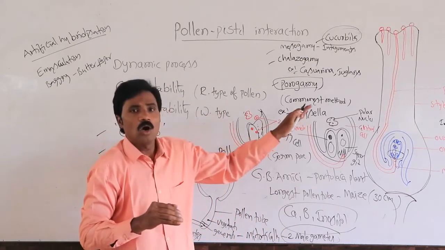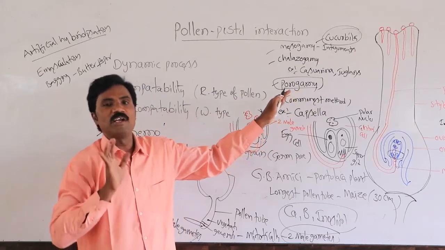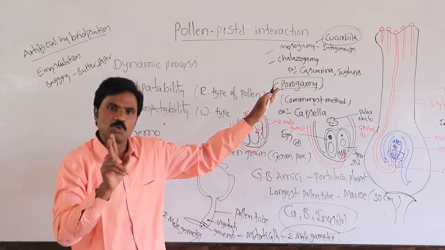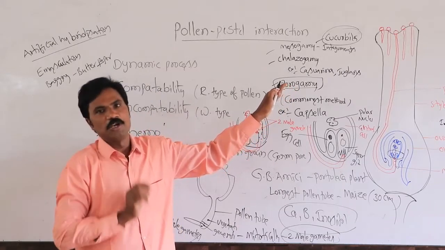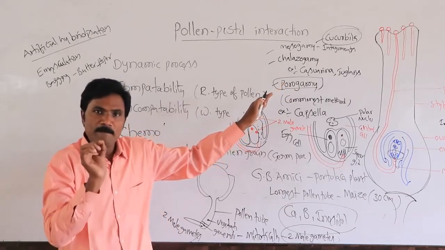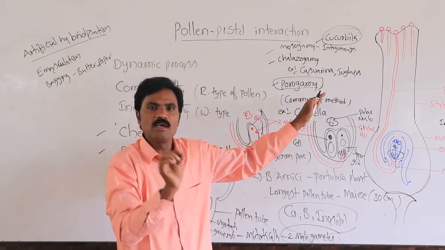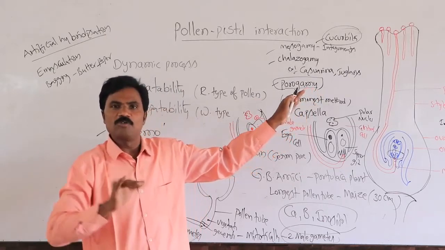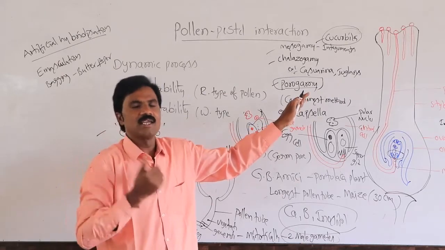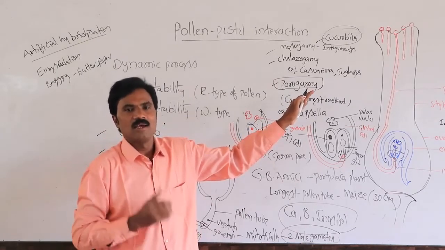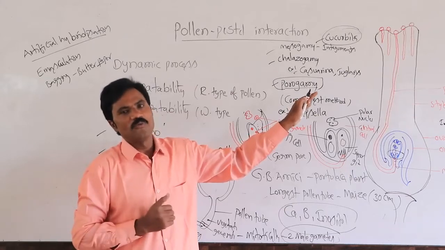After all this, what is the way of fertilization? Two types of fertilization take place. One is generative, another is vegetative. What is generative? Male gamete fusion with the female gamete. That is what we call generative. What is vegetative fertilization? Male gamete fusion with the secondary cell or central cell. That is what we call vegetative fertilization.